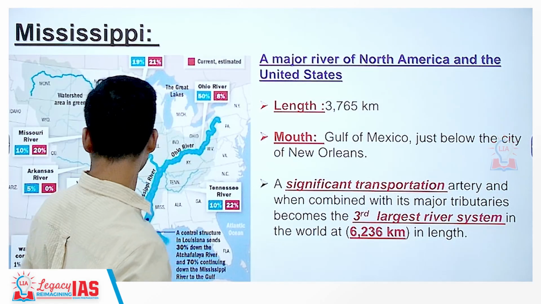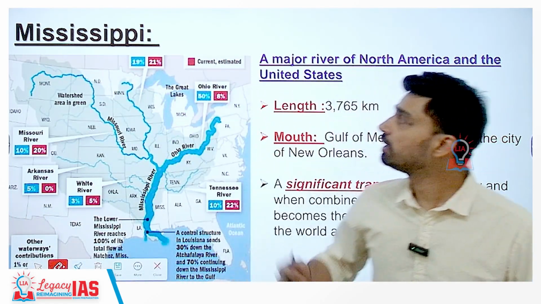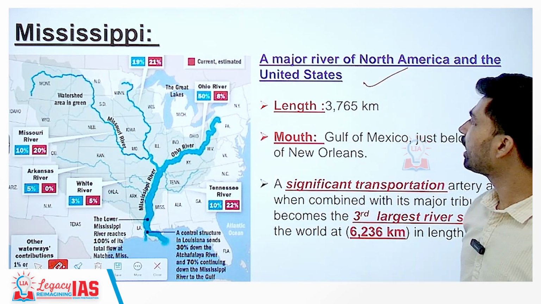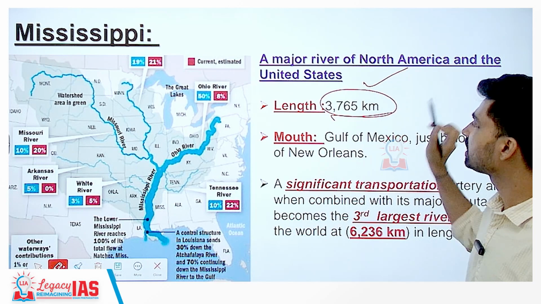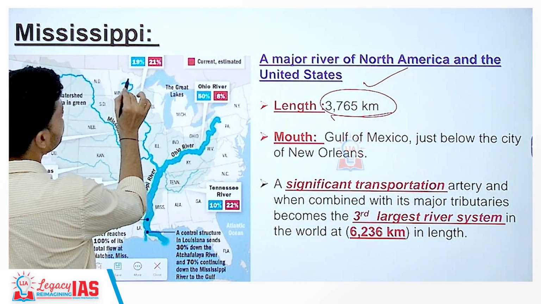Now, coming to the longest river of North America, which is part of the Mississippi Missouri river system. So, it is a major river of North America and the United States. Length is 3765 km, and as you can see, this is from the Minnesota state of the US.